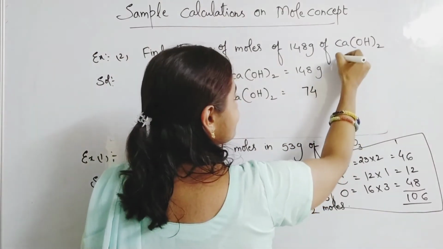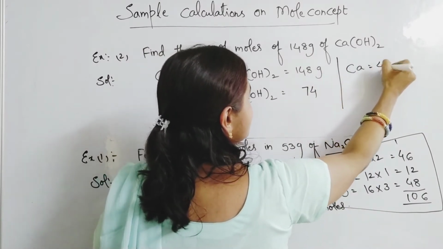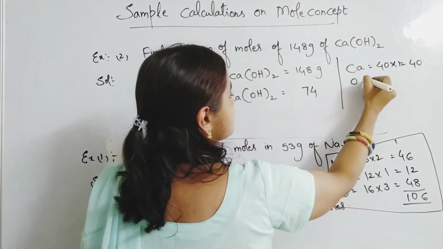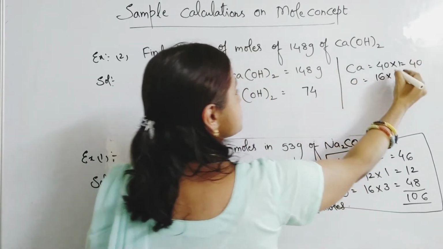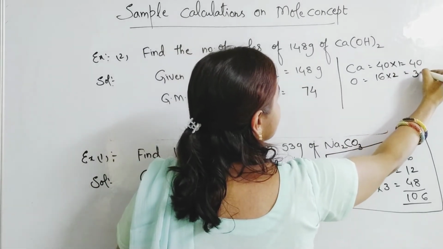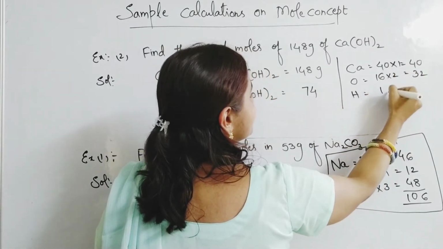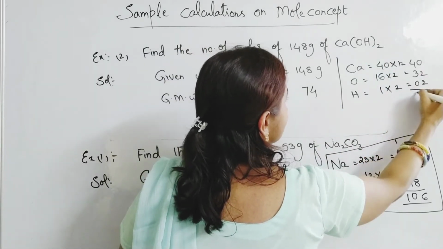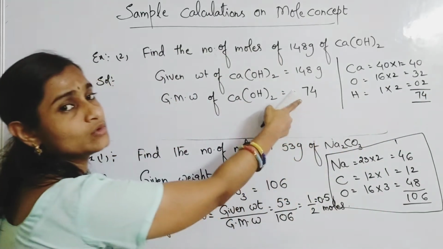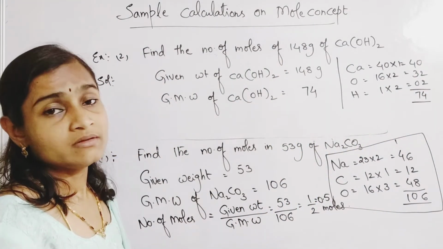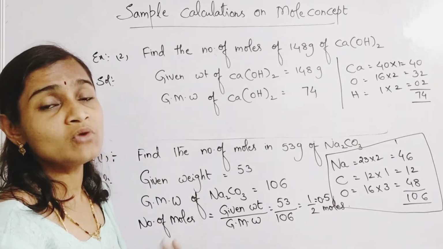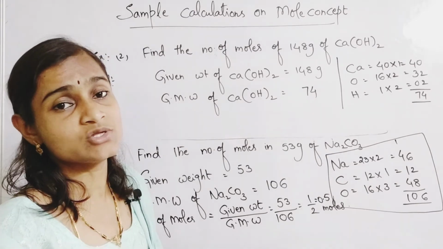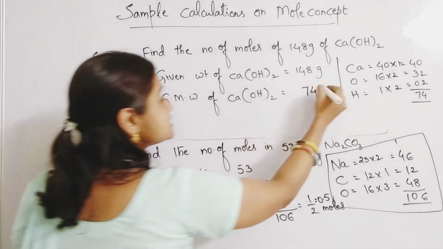You can calculate it. Calcium is 40, and one calcium is there, so 40 into 1 is 40. Oxygen is 16, but here two oxygens are there, so 16 twos are 32. Hydrogen atomic weight is 1, and here two hydrogens are there, so 2. So it is 74. That only I wrote here. Every time you should know certain gram molecular weights of certain compounds. Then it will become easy for you to do the calculations quickly and apply the concept quickly.